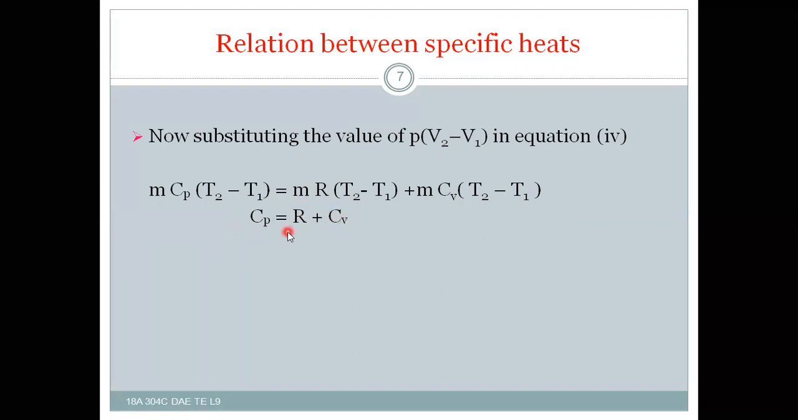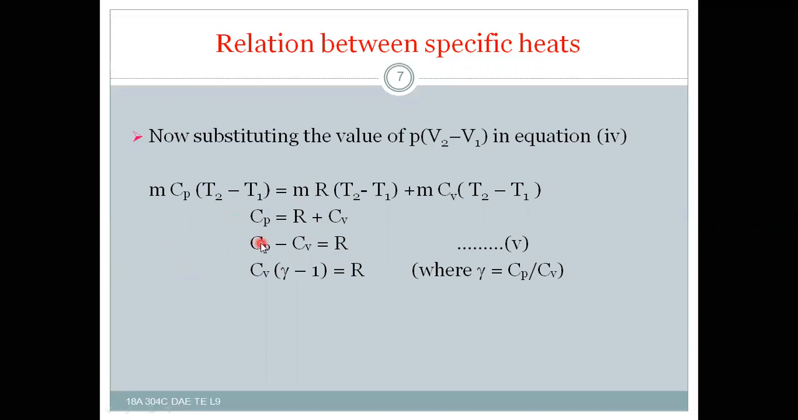This is the relation between the two specific heats with the gas constant. Now Cp minus Cv is equal to R. This is the relation. That means the difference of two specific heats is equal to the gas constant.